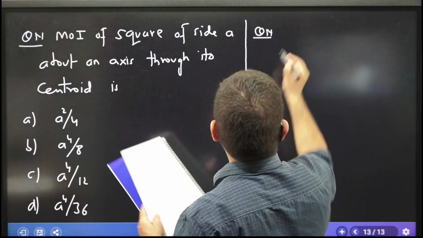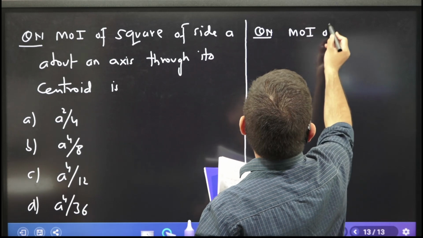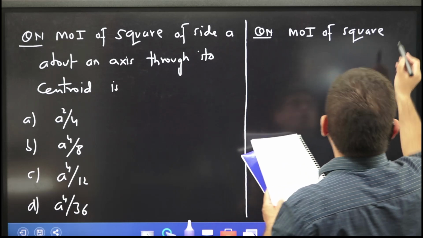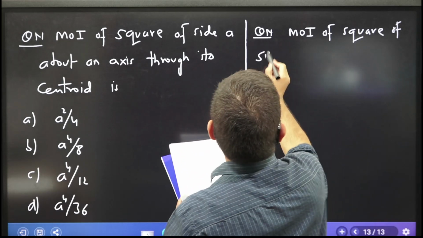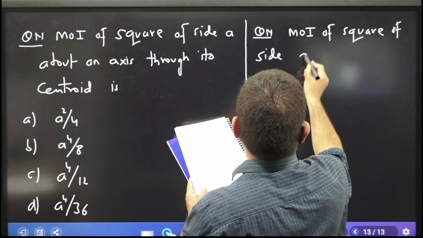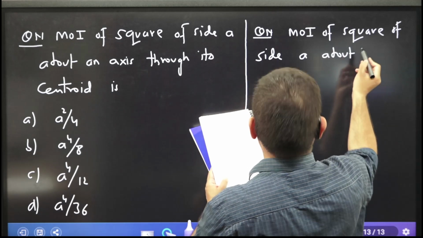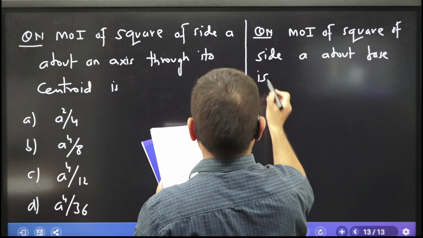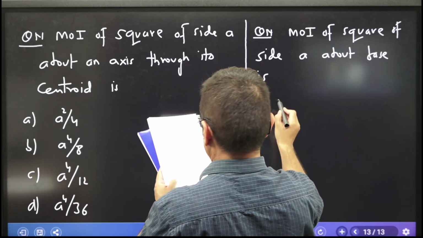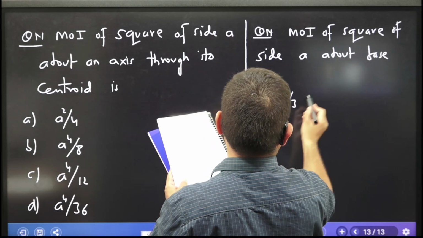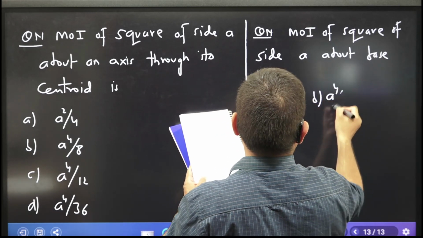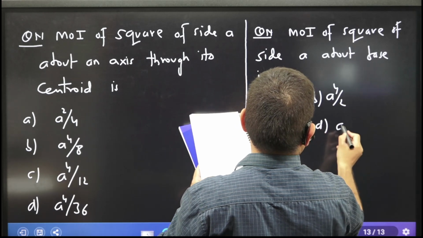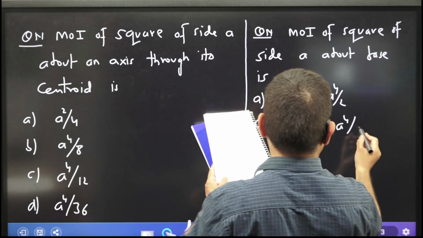Right? Moment of inertia of a square of side a about its base is: answer choices are a raised to power 4 by 3, a raised to power 4 by 2, a raised to power 4 by 6, a raised to power 4 by 8.